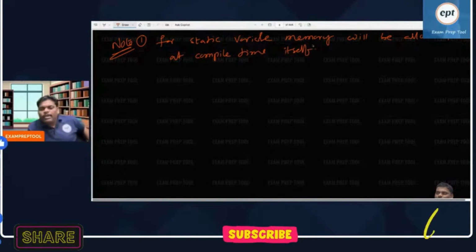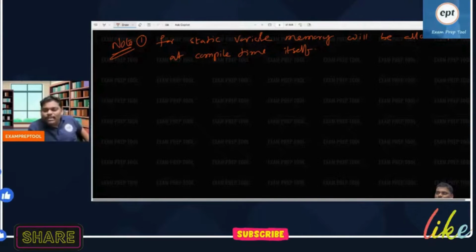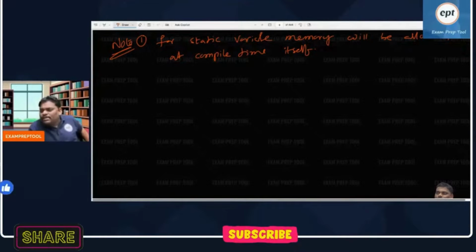Now some people are asking, listen, this is very interesting, very tricky. Yesterday also one person asked me, sir, Reddy sir, how can you say memory is allocated at compile time itself? I don't agree with this. Runtime memory allocated, okay. Compile time itself memory allocated, how, sir? I will explain.